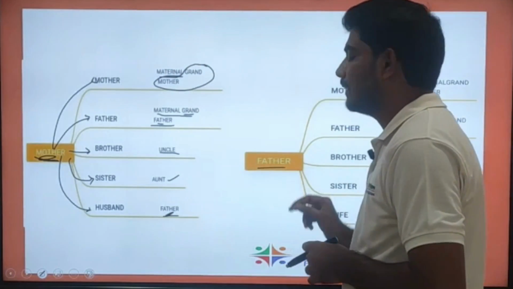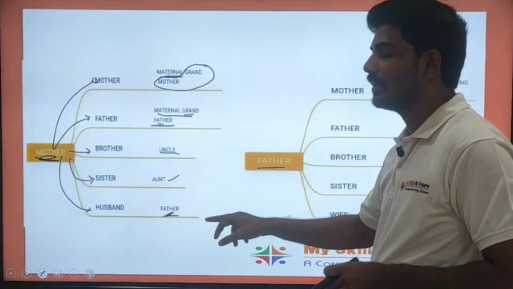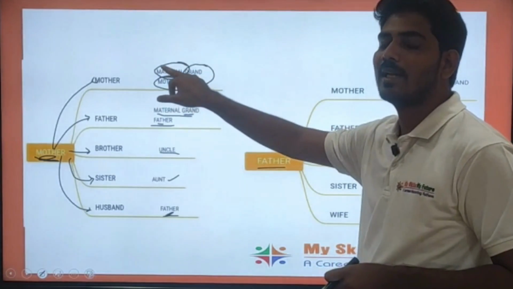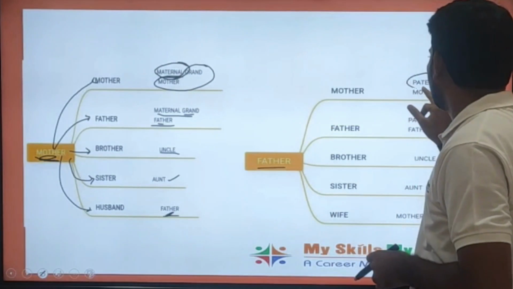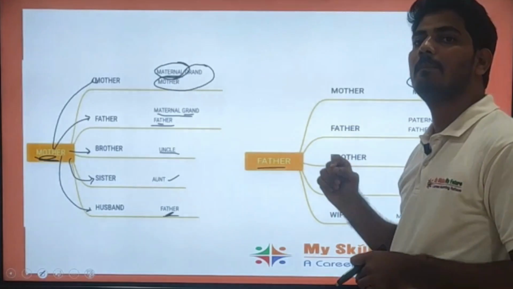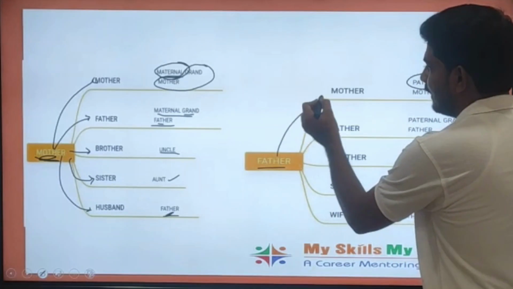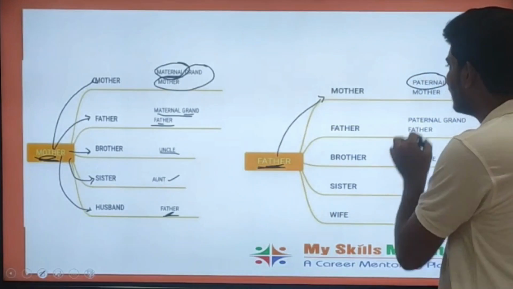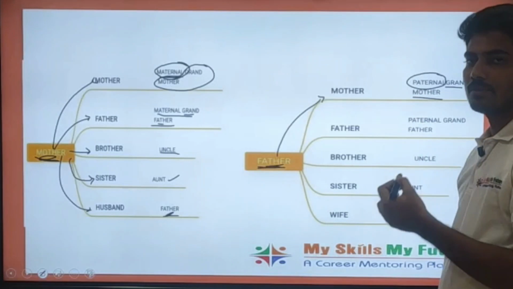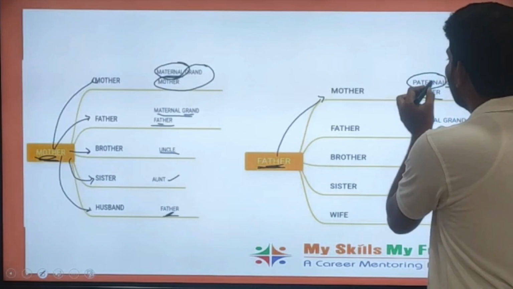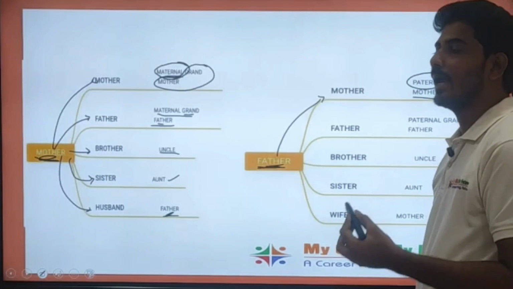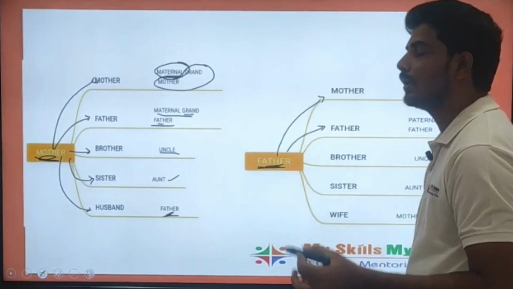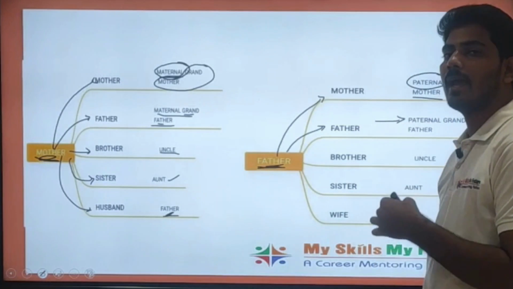With the father's side also, these same relations will come, but only the word will be changed. On the mother's side we take it as maternal, and in the case of the father's side we use a word called paternal. What is your father's mother to you? That will be grandmother. To say it precisely, it will be paternal grandmother. Next, what is your father's father to you? It will be paternal grandfather.